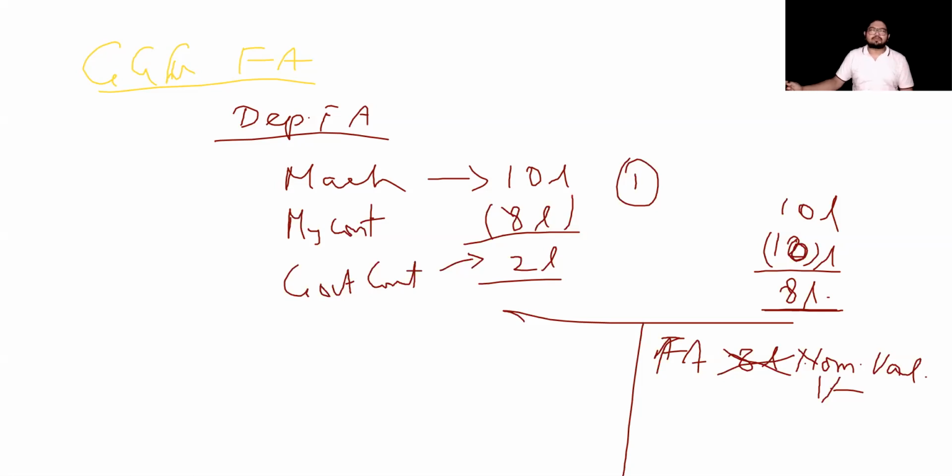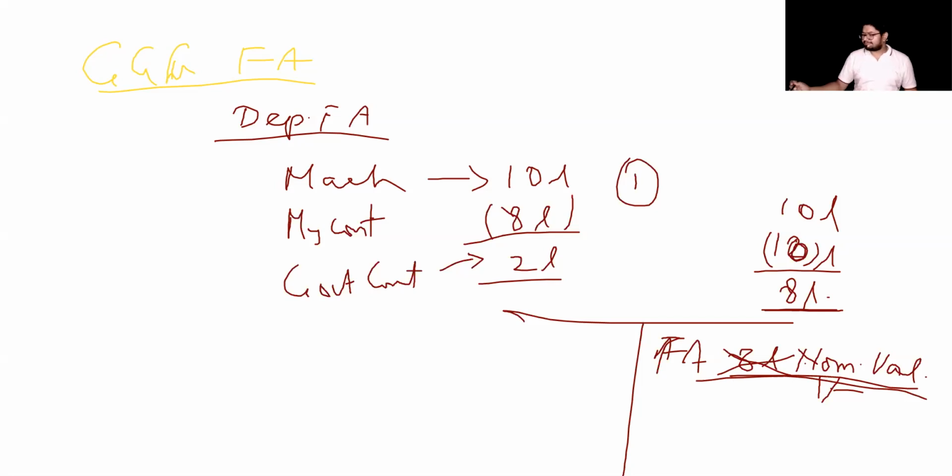Why is this also supposed to be shown? Because this asset should come into my books of accounts. If it does not have a monetary value at all, it does not come into books of accounts. To avoid such consequences, we are giving a small value to it, which may be 1 rupee or 50 paise, whatever it be, and let it be in the balance sheet. This is my context with respect to a depreciable asset. I hope you understood.